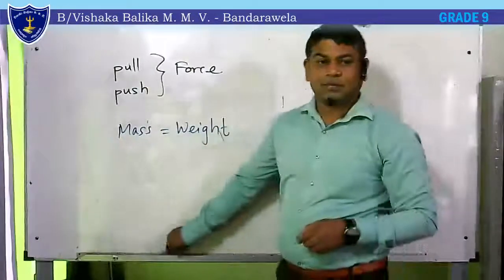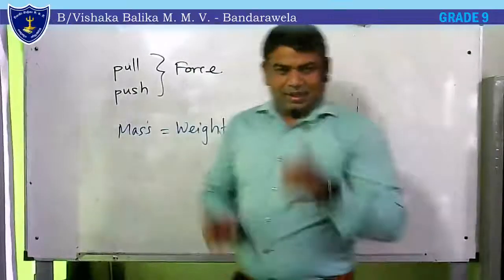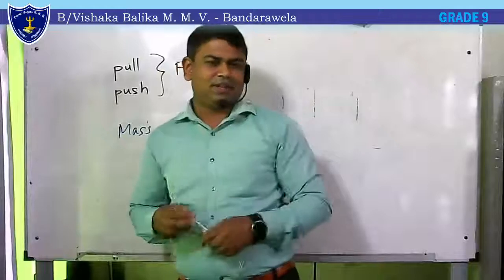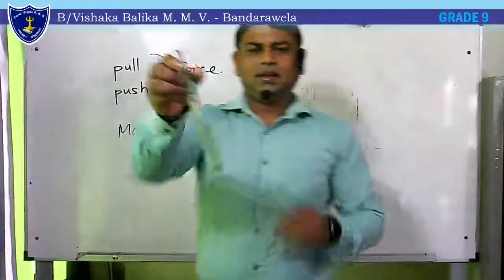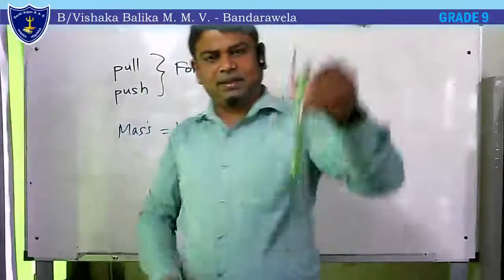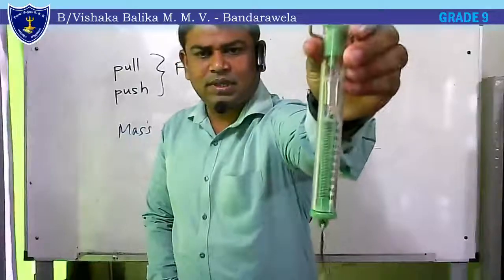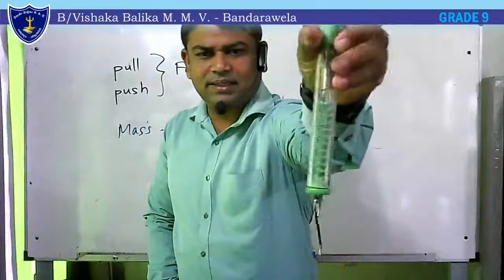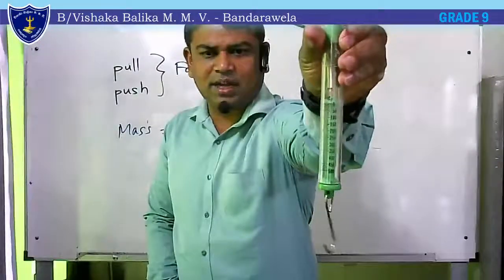Okay, let's see this. This is a spring balance. This practical is given in your book, right? You can see the reading 0 now. Newton scale is this side. This side is the grams, 0 grams.